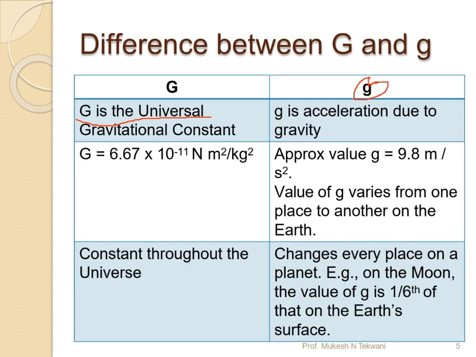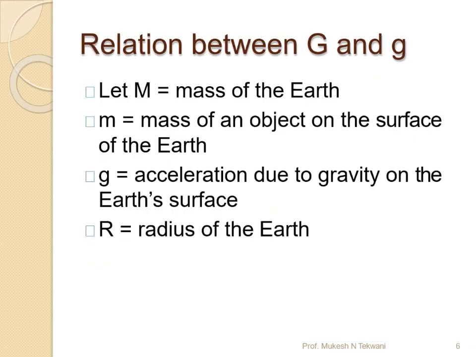When we come to their values, the capital G has the value of 6.67 into 10 power minus 11 Newton meter square per kg square. But the value of the small g is 9.8 meter per second square. The value of capital G will remain constant throughout the universe, but this small g value can vary from place to place. For example, on the Earth's surface the value of that is 9.8. When you go to the Moon's surface, the value of that is going to be 1 by 6th of the Earth's surface value. Now let us explore the relation between capital G and the small g.